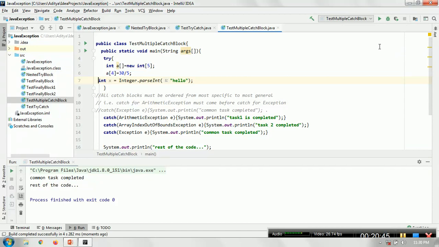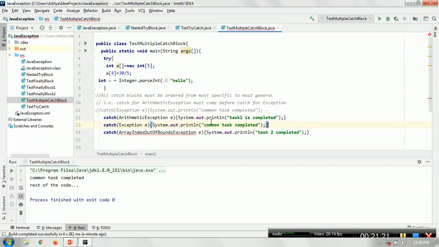Now all the catch blocks must be ordered from the most specific to the more general. That is, the catch for the arithmetic exception must come before the catch for exception. All of the catch blocks that are specific in nature could be in any order you want, but at the same time the generalized exception class should be the last in the list. In this case we declare the exception E in the last line. Suppose somebody by mistake tries to declare it in between, what will happen?